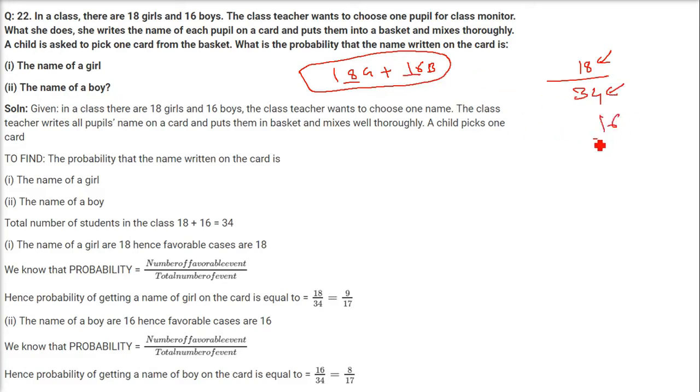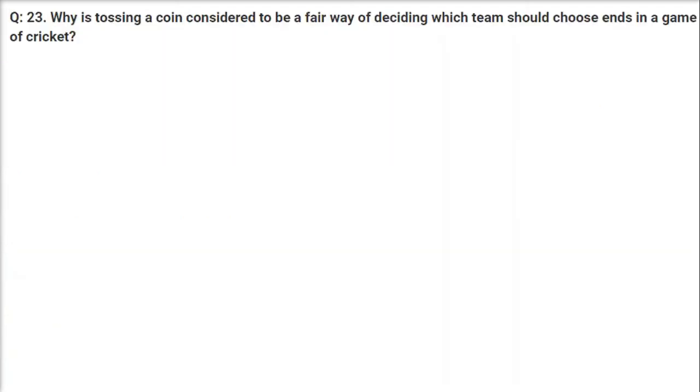How about name of boy? How many boys are there? 16. And this is the favorable case. And what about the total number of cases? It is 34. So 18 by 34, that is 9 by 17. We are simplifying it. And 16 by 34, that is 8 by 17 is the solution.